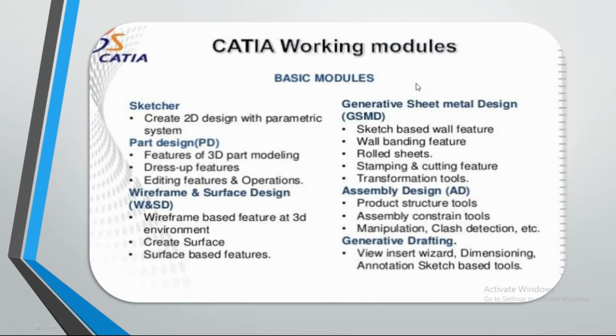Next, transformation features. Transformation is where we move the object from one place to another, and not only moving, we can also change the shape. After that, in assembly design, we take different part models, insert them into the assembly, and assemble them by using different assembly constraint tools, manipulation, and clash detection. By using all these, we assemble them perfectly.